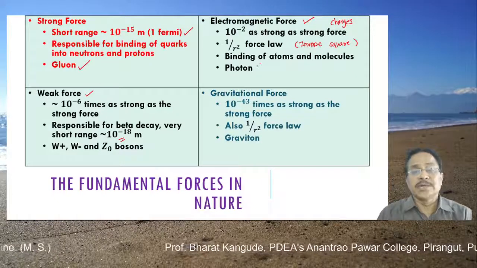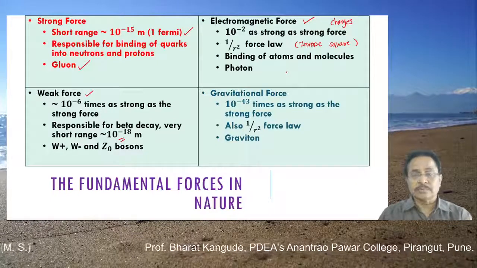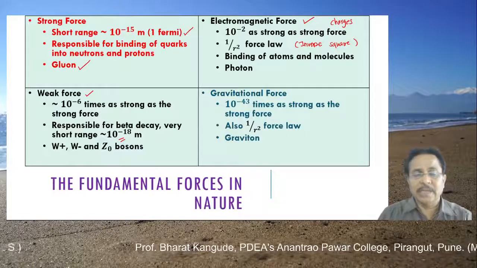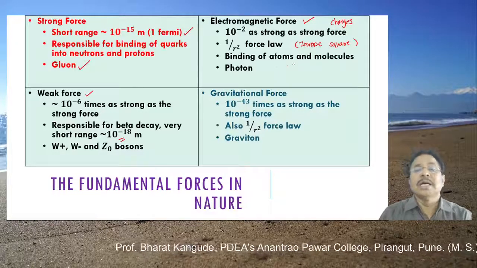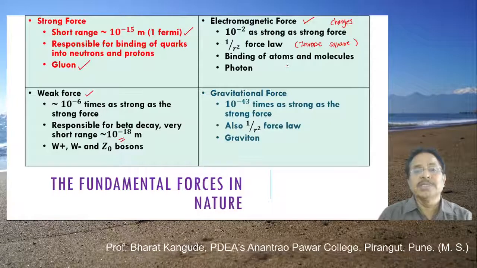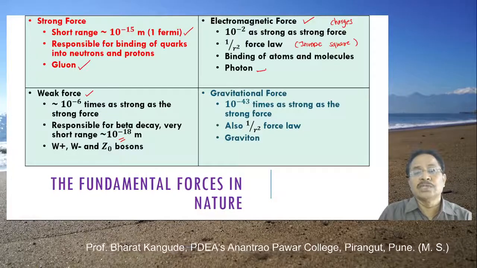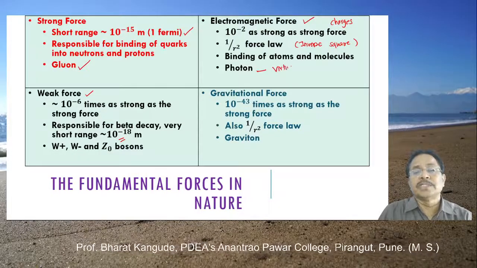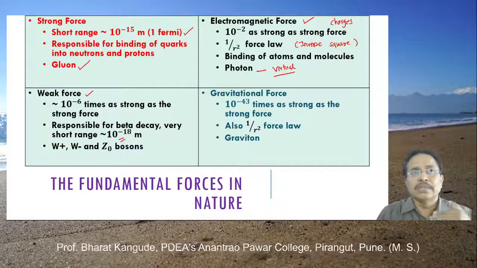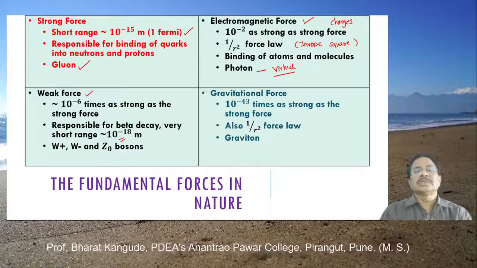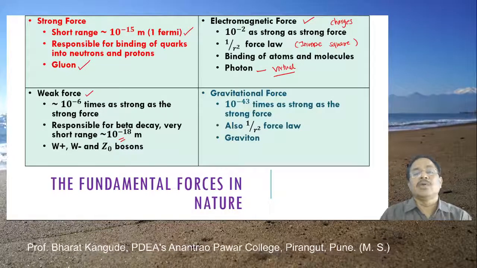And this force is responsible for binding atoms and molecules together. Electrons that are bound to the atom, around the nucleus, as well as molecular bonding, are possible because of this electromagnetic force. And the photon is called a virtual particle, which is responsible for exchange of this particular force. This force comes into being because of the exchange of these particles, which are called photons.